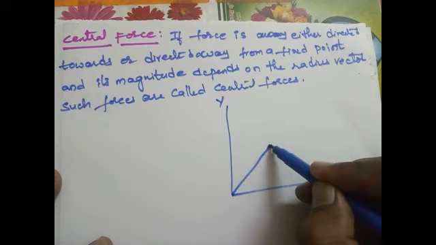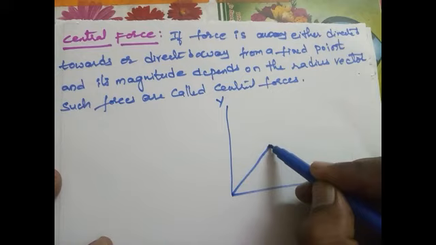When a body is rotating about an axis, the torque acting on it can be written as tau equals r bar cross F bar.